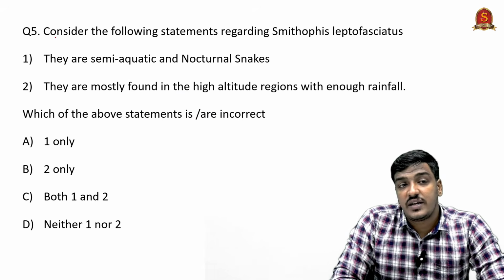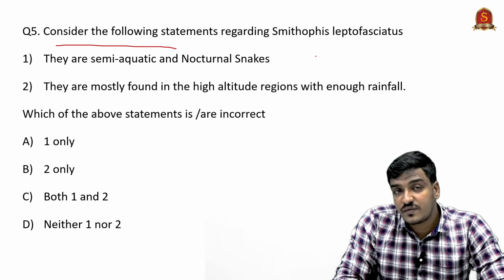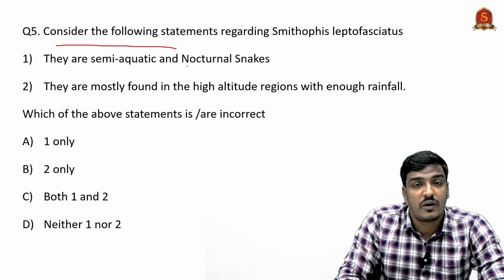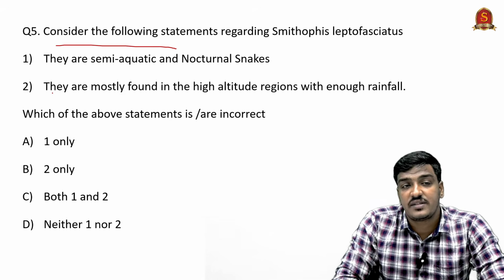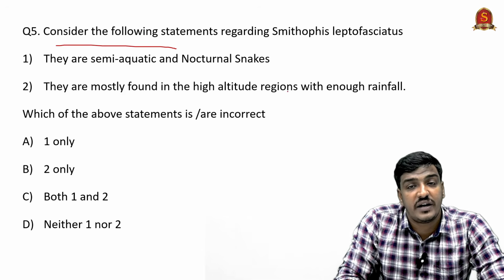Moving to the next question: consider the following statements regarding Smithopsis leptophacetus. First, they are semi-aquatic and nocturnal snakes. Second, they are mostly found in high altitude regions with enough rainfall.